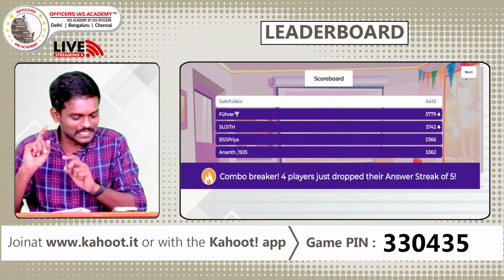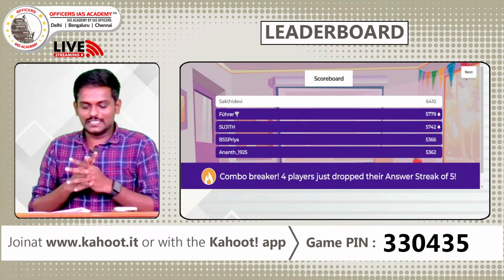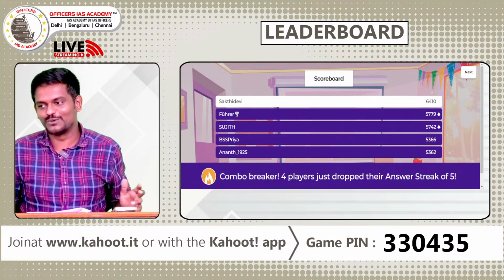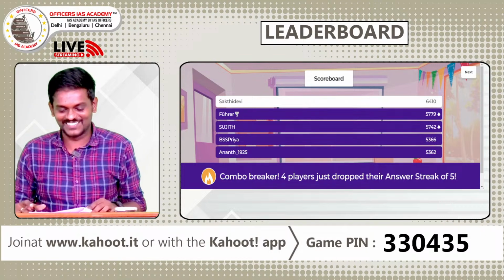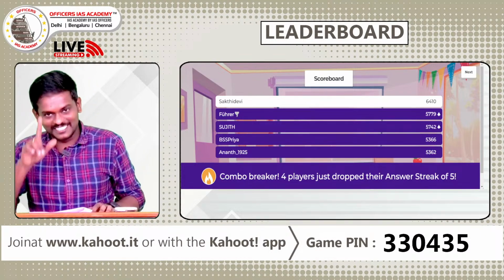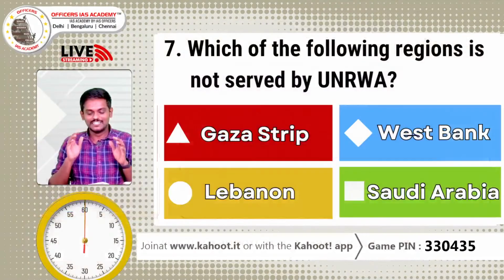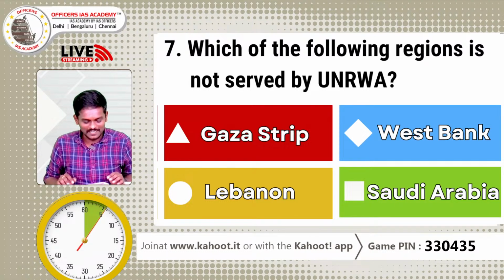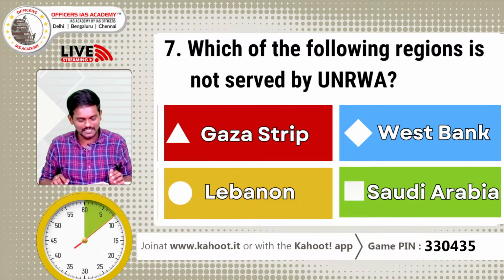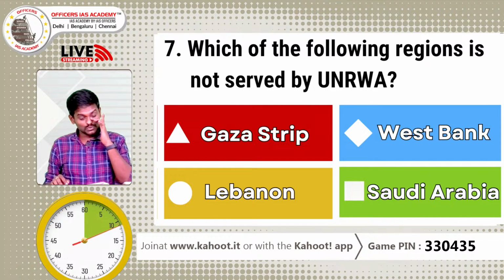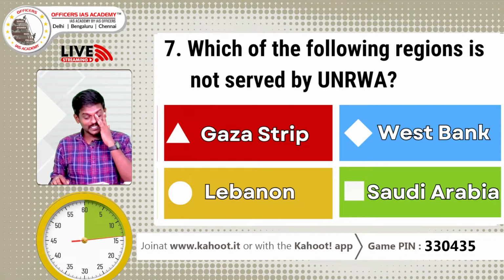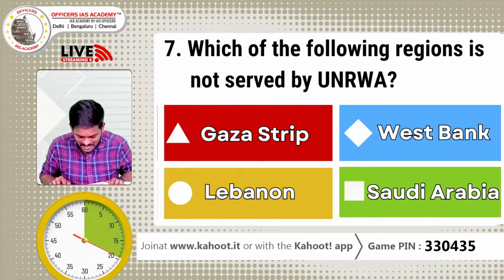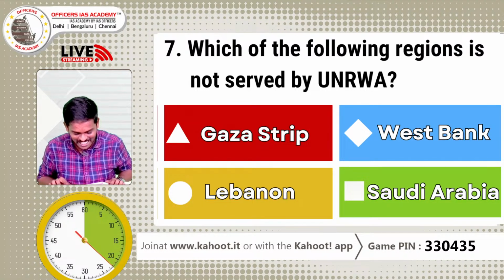Good. So we'll move to the 7th question. 7th question, again, it's about international organizations. Which of the following region is not served by UNRWA? A. Gaza Strip, B. West Bank, C. Lebanon, D. Saudi Arabia. I'll give you a clue. UNRWA full form is UN Relief and Works Agency for Palestinian refugees in the Near East.